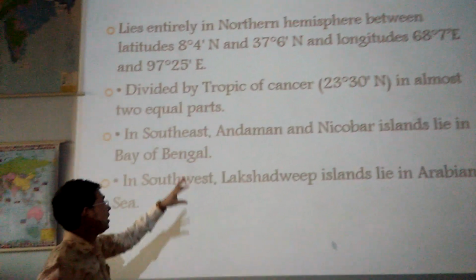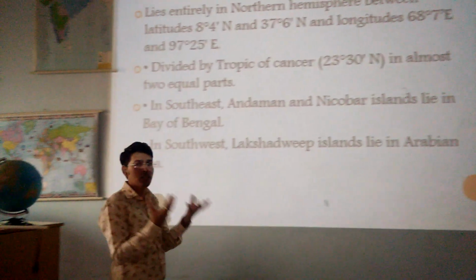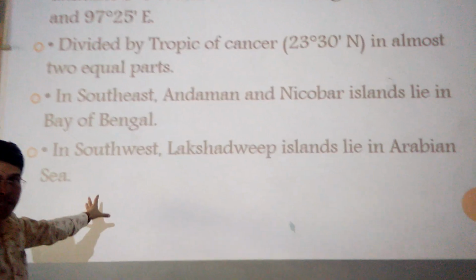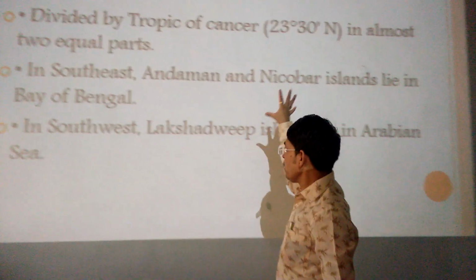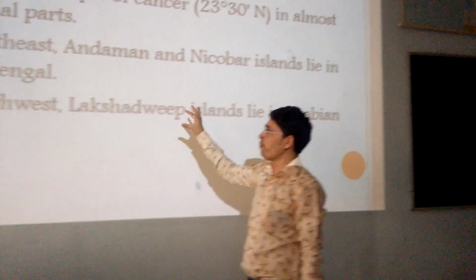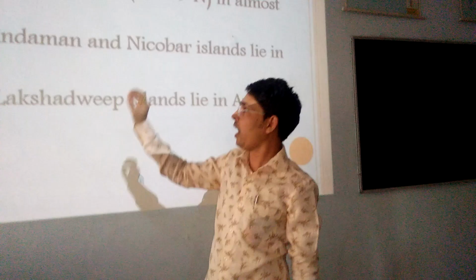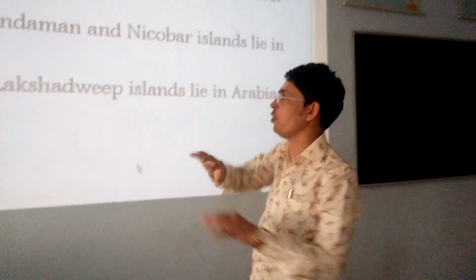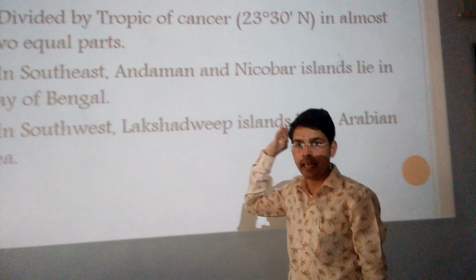The next point: Andaman and Nicobar Islands lie in which area? That's the Bay of Bengal. Then the Lakshadweep Islands in the Arabian Sea. The main reason I'm talking about this is that in the map skill, in the map work, 1 mark will be there: locate and label India's islands, Andaman and Nicobar. So at that time you should not get confused. You should properly locate it and label it.